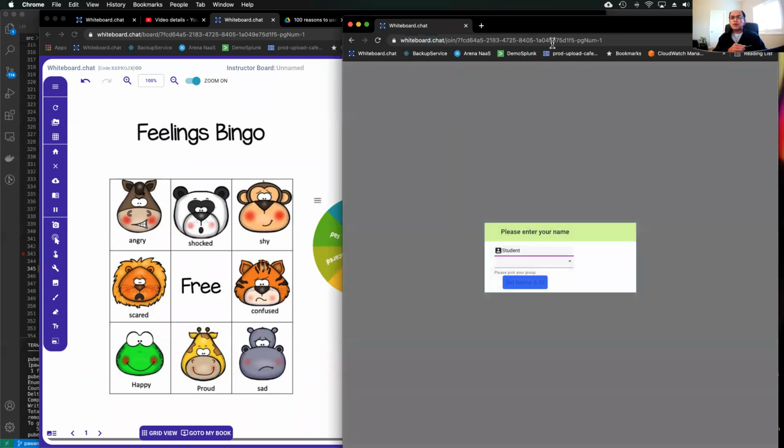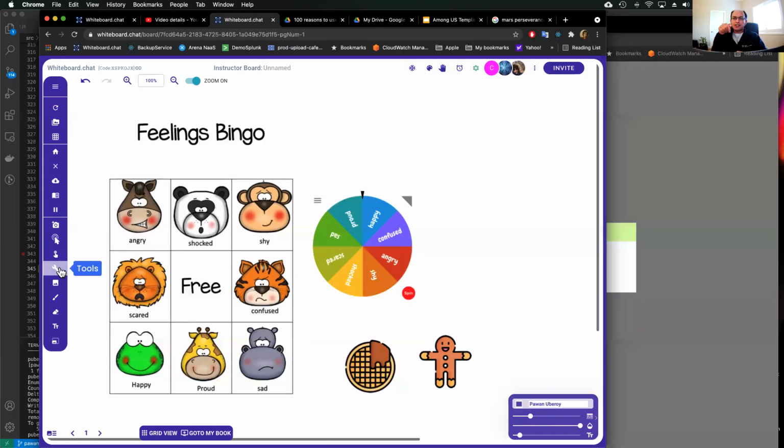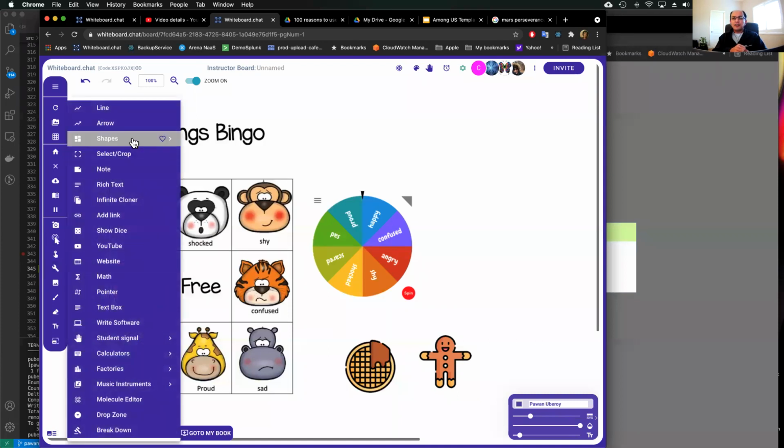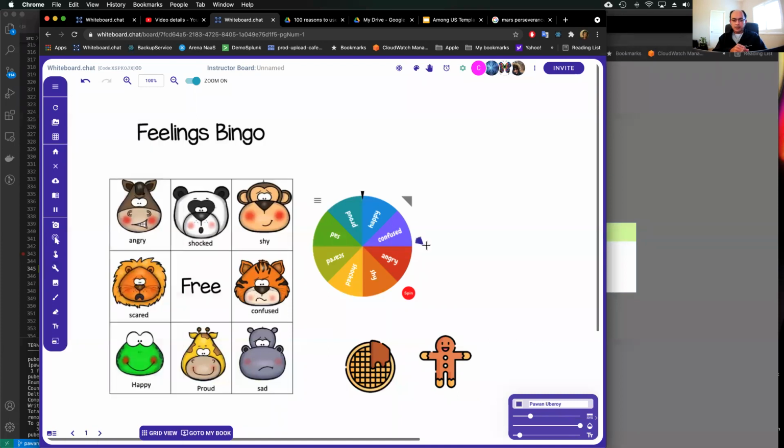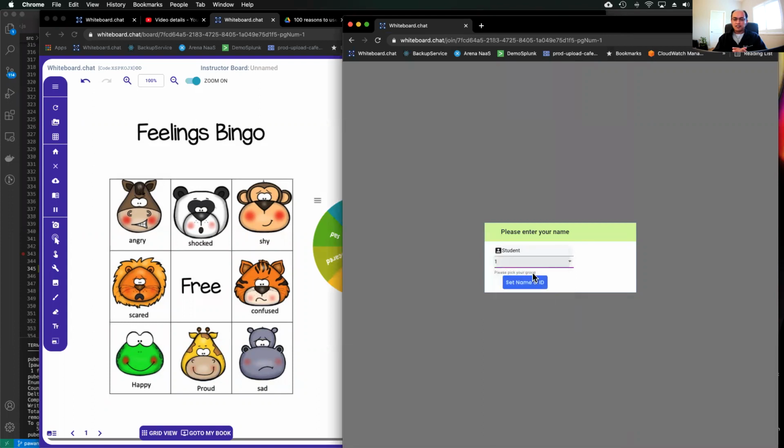So the question about the spinner, Pawan, is, can we change the orientation of the arrow of the spinner so it is horizontal rather than vertical? We get that question quite often from teachers. One option right now is that you just draw an arrow there and use that as your pointer. We will look into being able to move that pointer around as well. I think it might be quite convenient since we've got that request from at least four or five different teachers already. But for now you can just draw an arrow sideways and use that as the pointer.